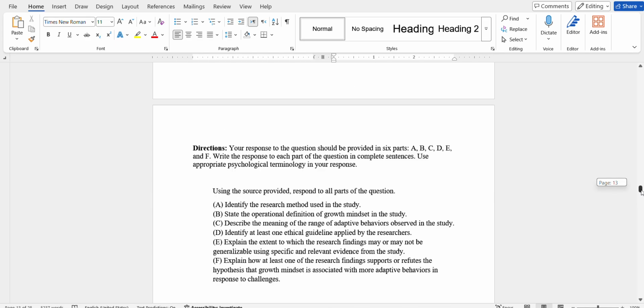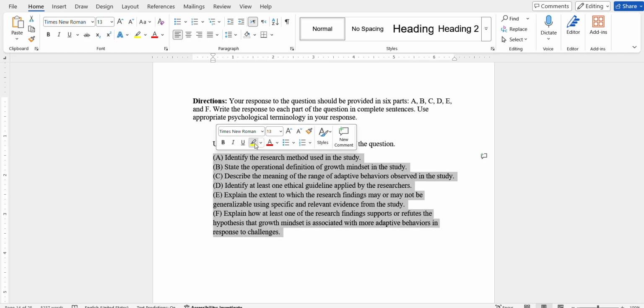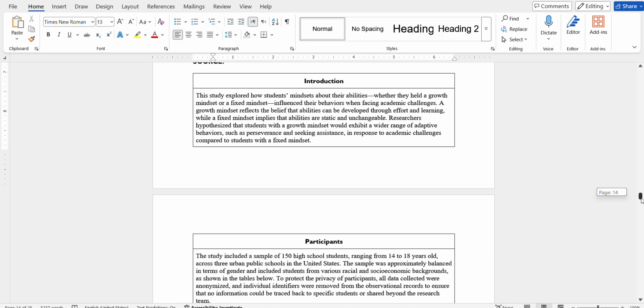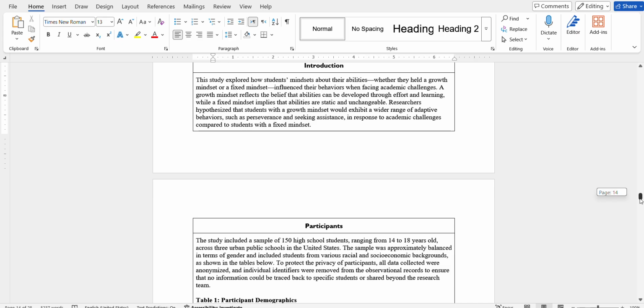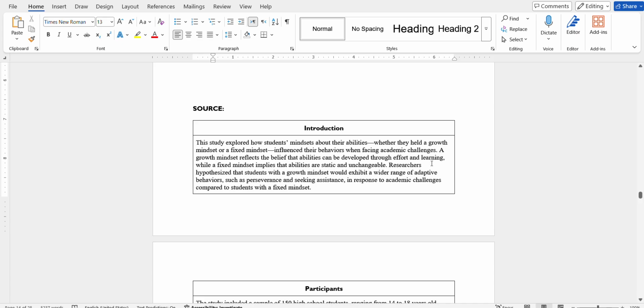Now, for the AAQ, we're going to be using this as our guide for the answers. This is going to be our source for the questions. The student explored how students' mindsets about their abilities, whether they had a growth mindset or a fixed mindset, influence their behaviors when facing academic challenges. A growth mindset reflects the belief that abilities can be developed through effort and learning, while a fixed mindset implies that abilities are static and unchangeable.